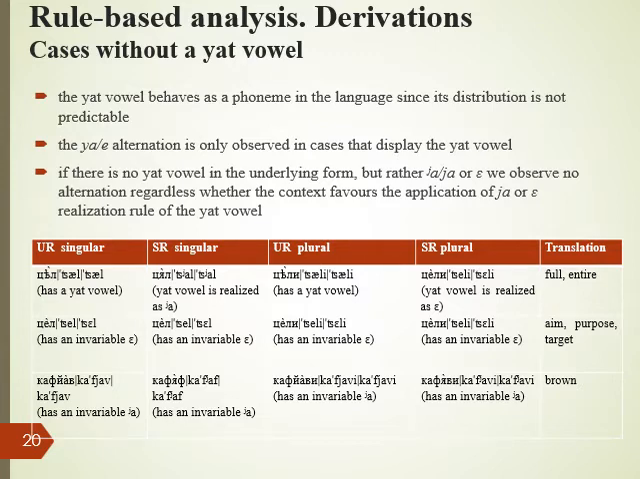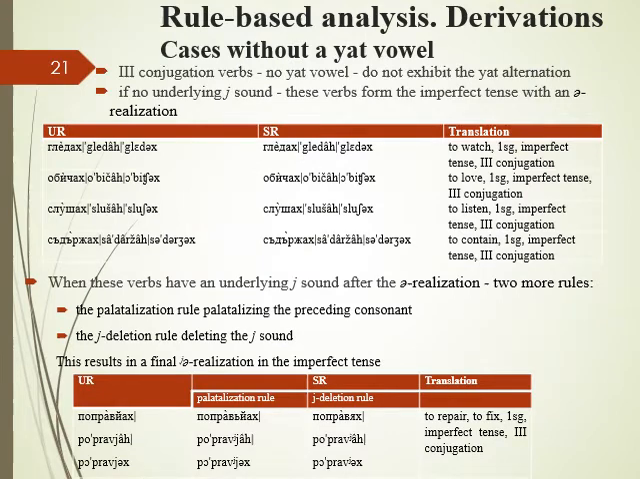The first example illustrates a word with a Yat vowel which alternates between Ya with palatalization and A, while the second and the third examples have an invariable A and Ya with palatalization respectively. Third conjugation verbs have no Yat vowel and they do not exhibit the Yat alternation. When these verbs have no underlying Y sound, they form the imperfect tense with an A realization.